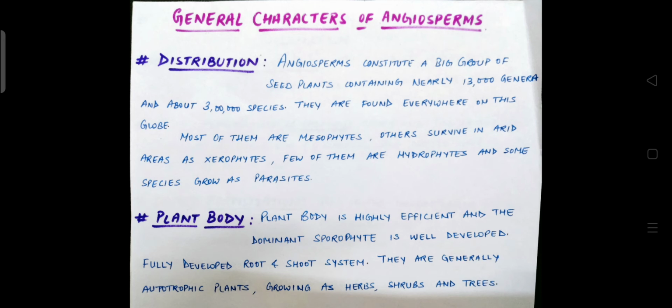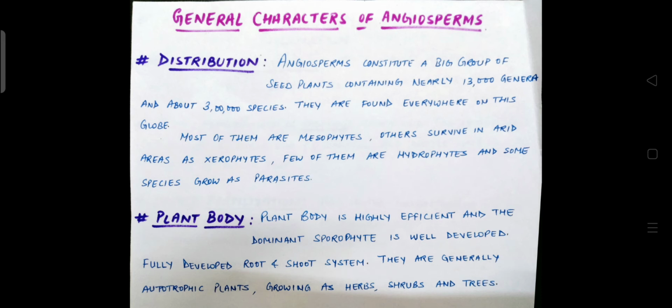Most of them are mesophytes, that is, they survive in optimum environmental conditions. Others survive in arid areas as xerophytes, that is, they require less amount of water to survive. Few of them are hydrophytes, that is, they grow in water, and some species grow as parasites, that is, they are dependent on other plant species for nourishment.